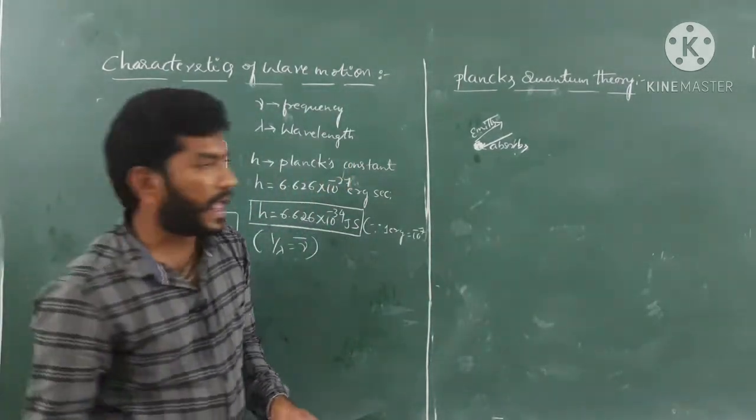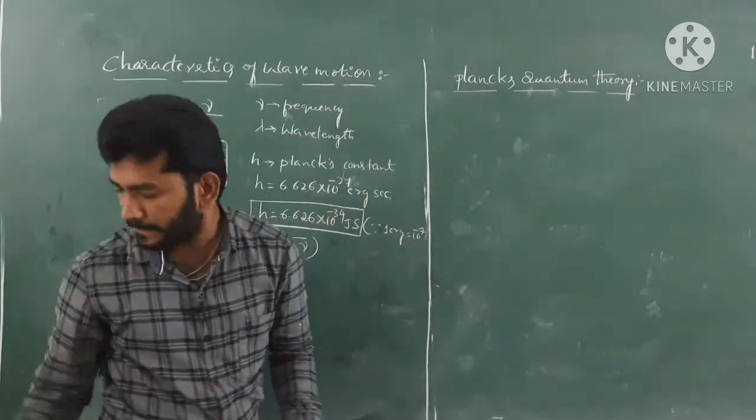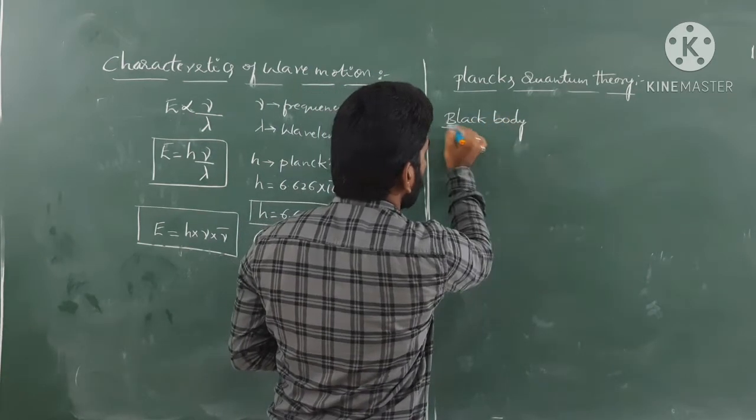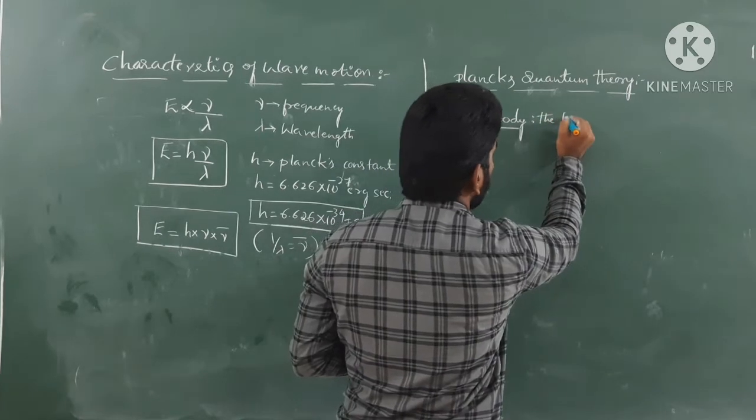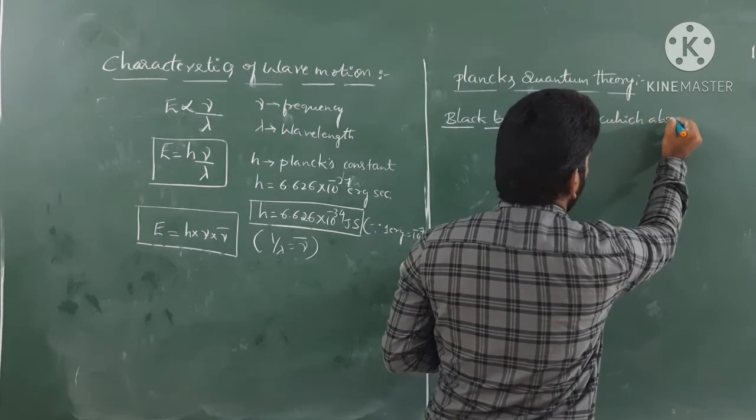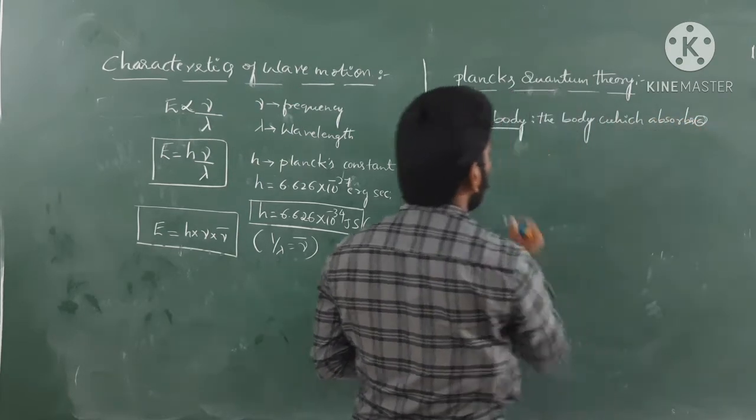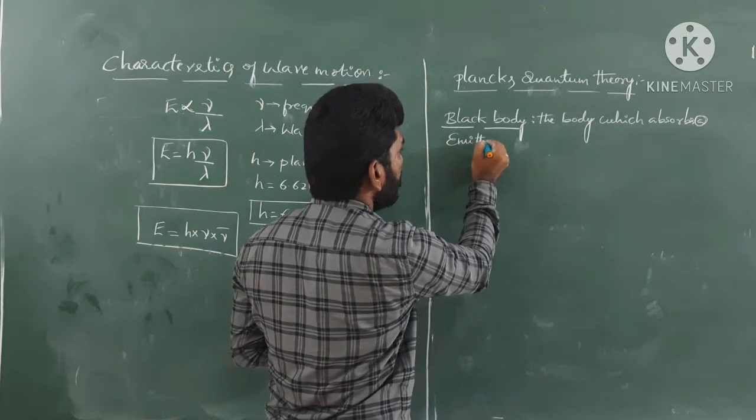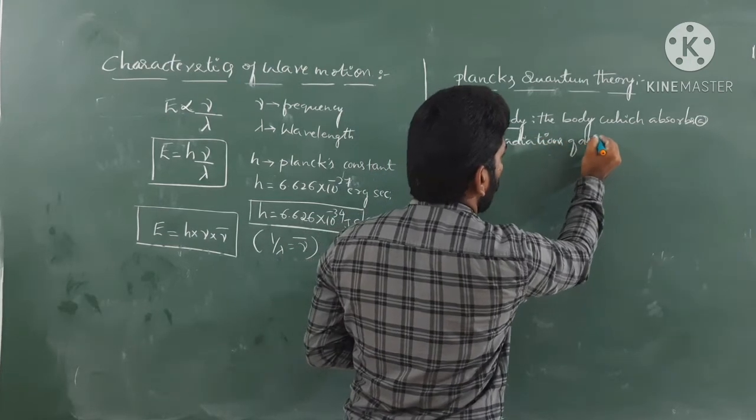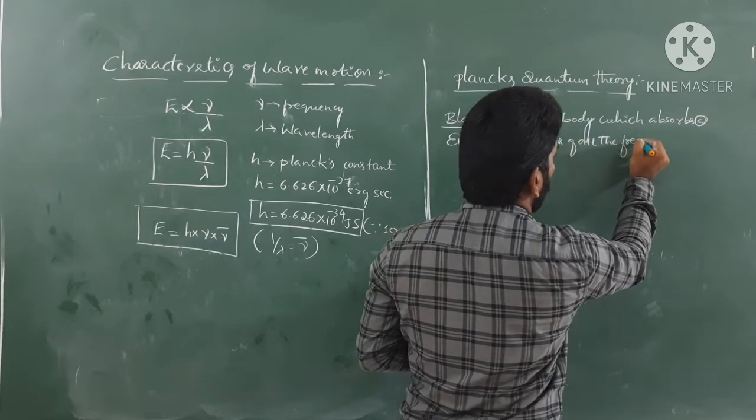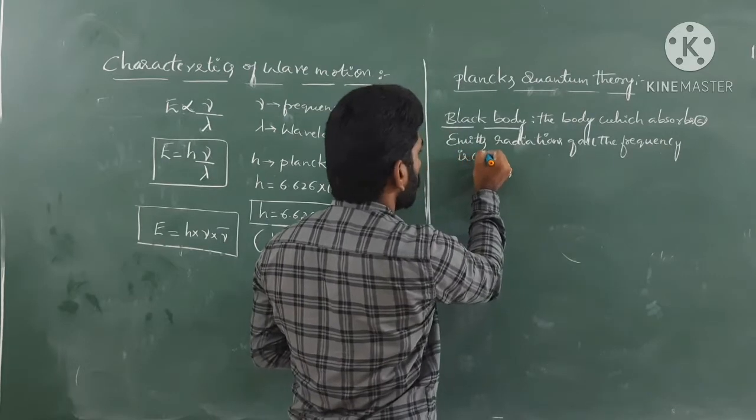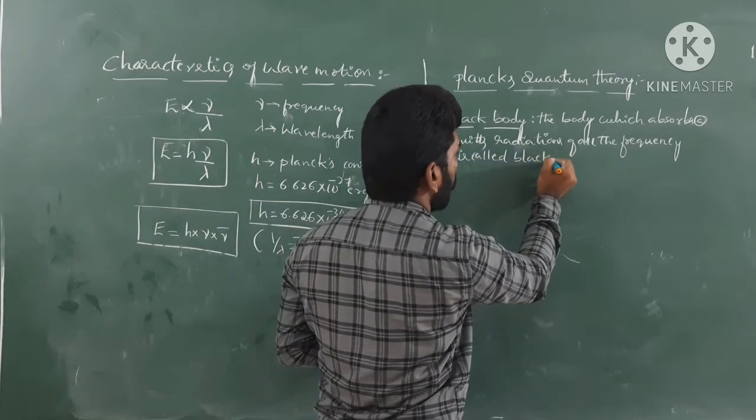Then write down guys, black body is nothing but the body which absorbs or emits radiations of all the frequencies. That is called a black body.